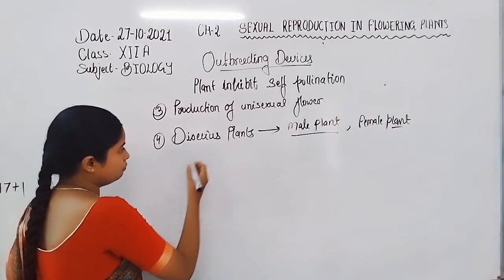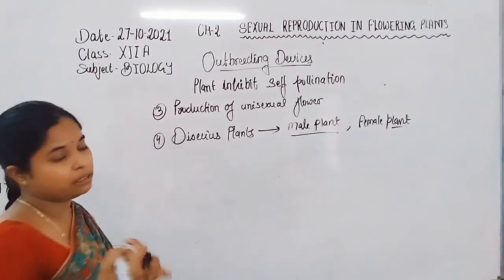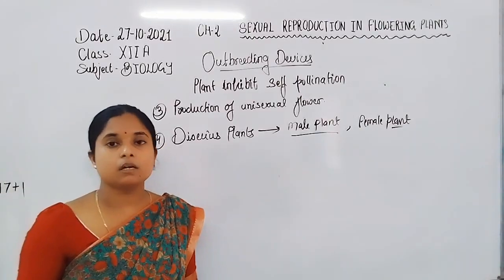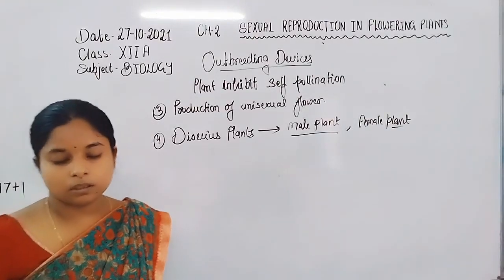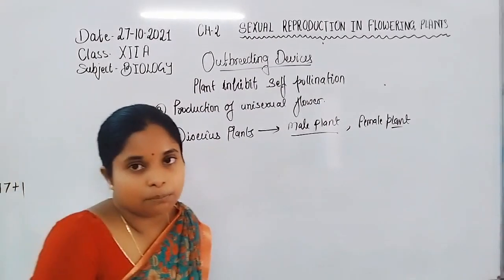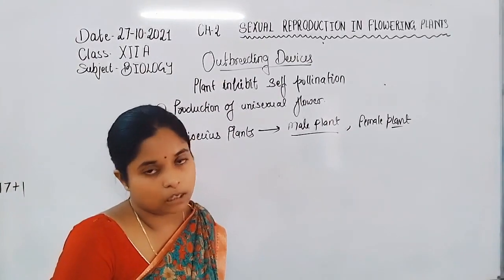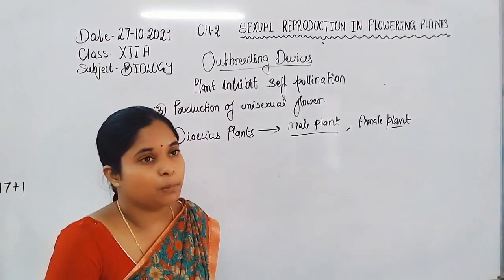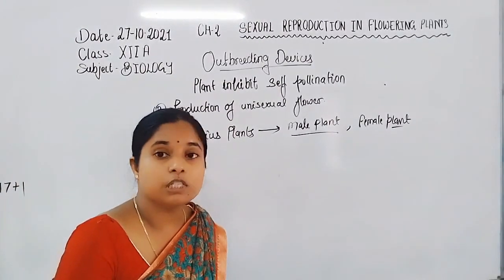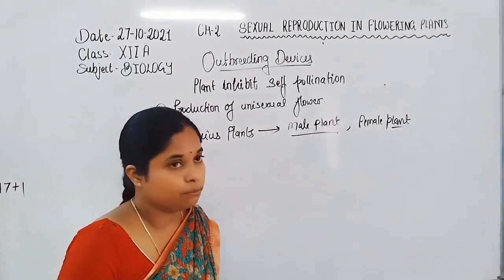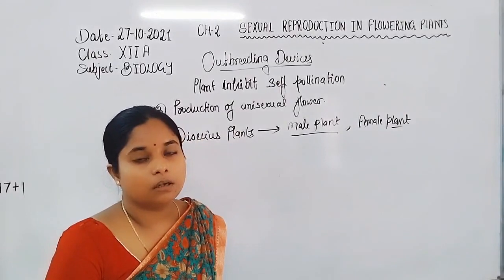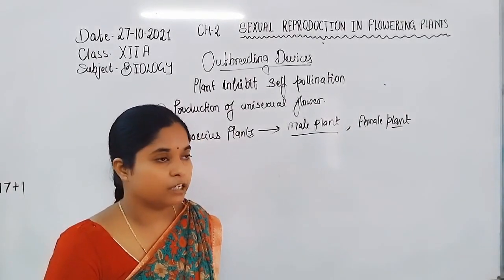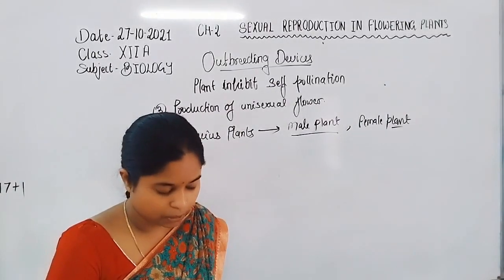In maize, the male flowers are present superior to the female, so that resists self-pollination. Another plant, papaya, bears unisexual flowers on different plants, so cross-pollination is carried out by the papaya plant.